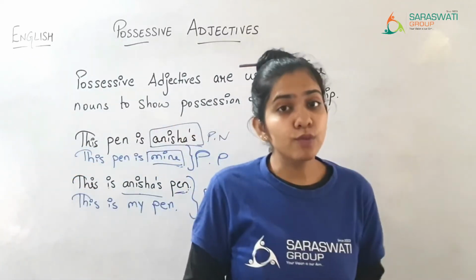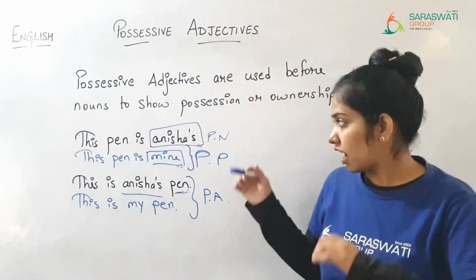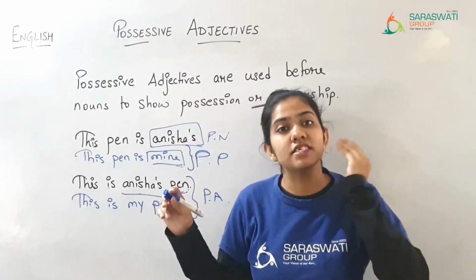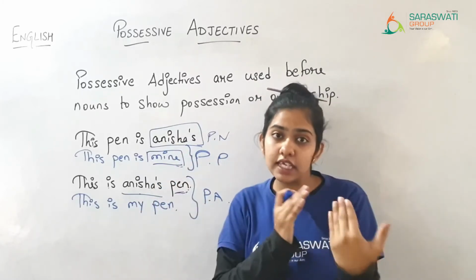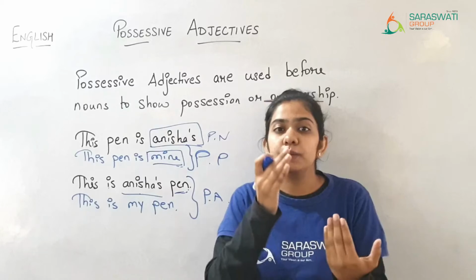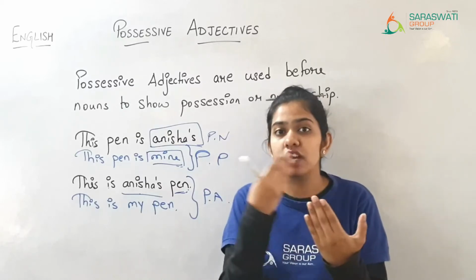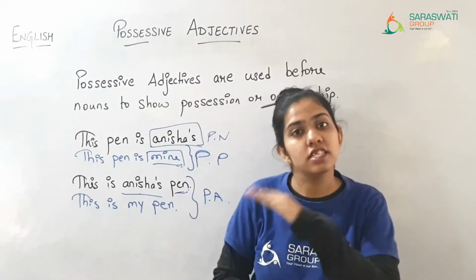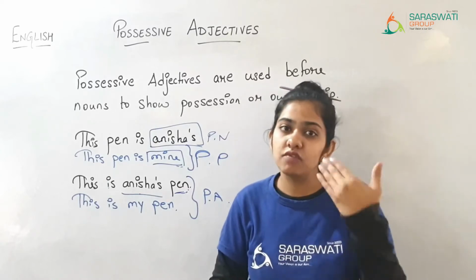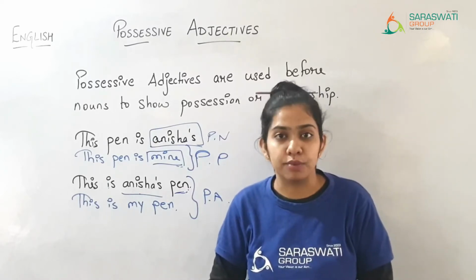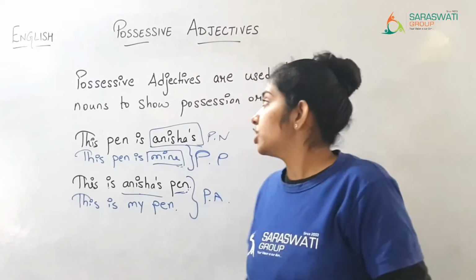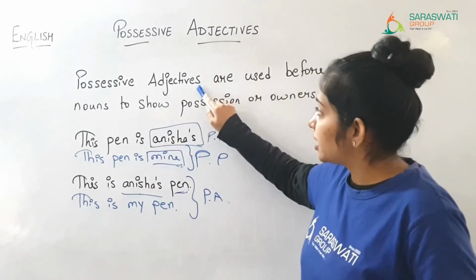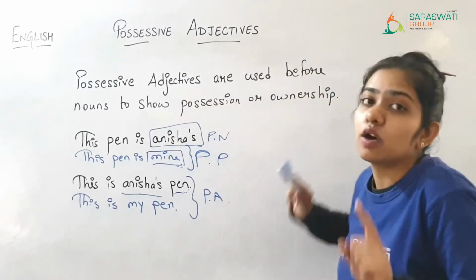Now wait. I will give you the list of possessive pronouns and possessive adjectives so that you will be clear about which words come under possessive adjective and which words come under possessive pronoun. First let's look at that table and then we will move on to further examples. But before that, again I am repeating that possessive adjectives are used before nouns.